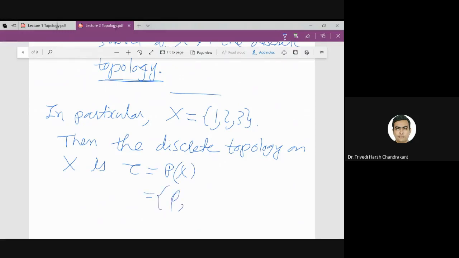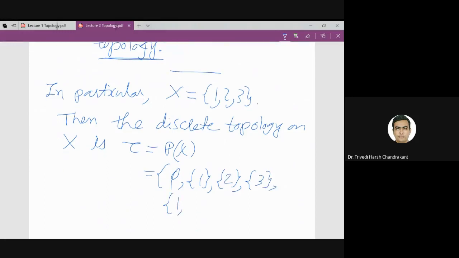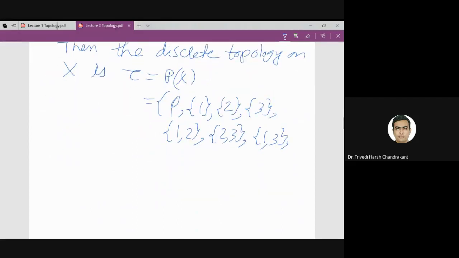Null set, singleton sets, this we already know. Then doubleton sets, that means the sets of two elements, and the whole set, right?